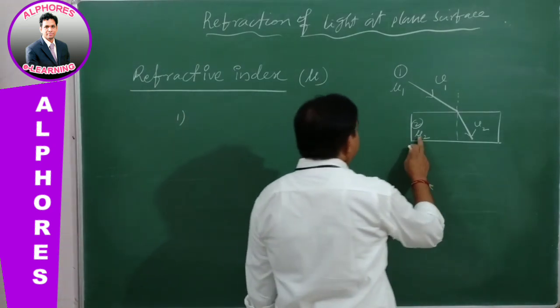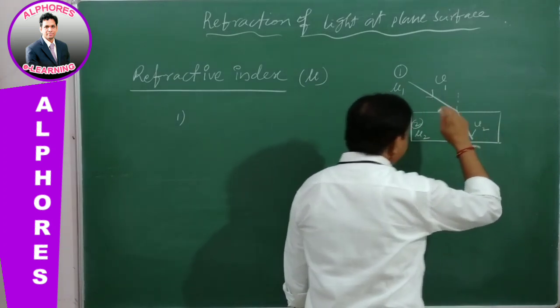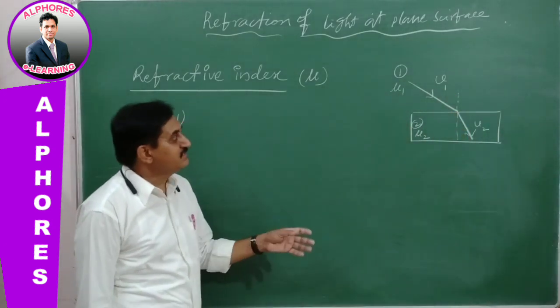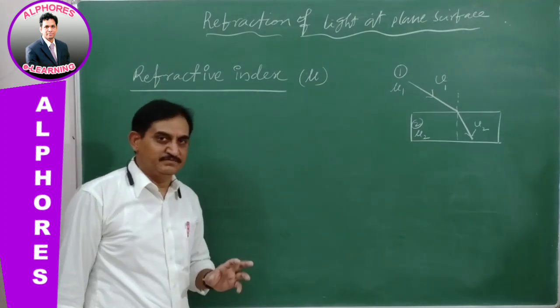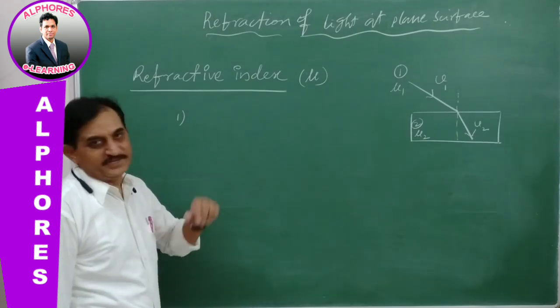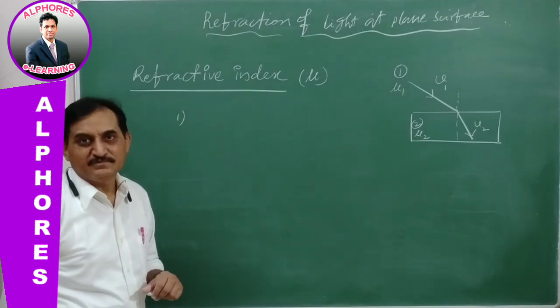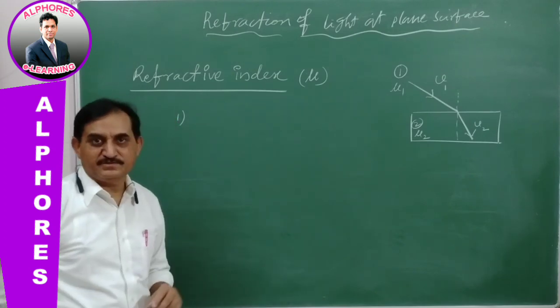By using this refractive index, we can estimate these velocities. What is the velocity in the first medium? What is the velocity of light in the second medium? These can be estimated by using the refractive index.